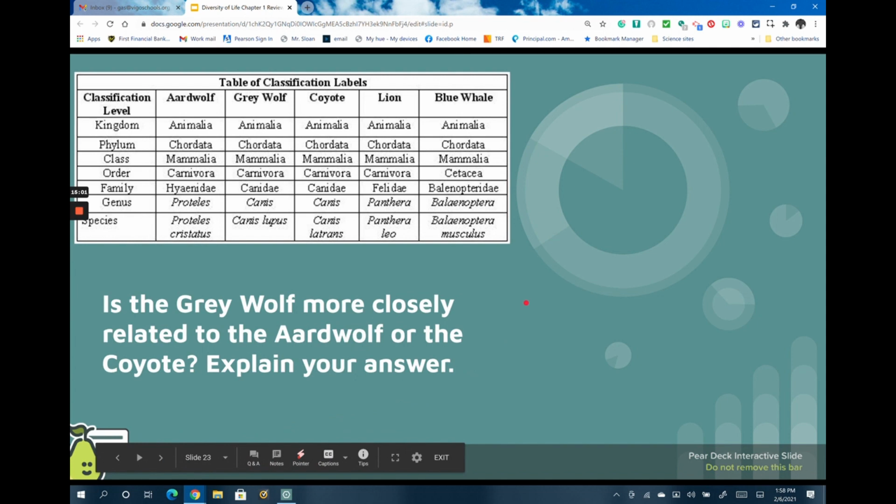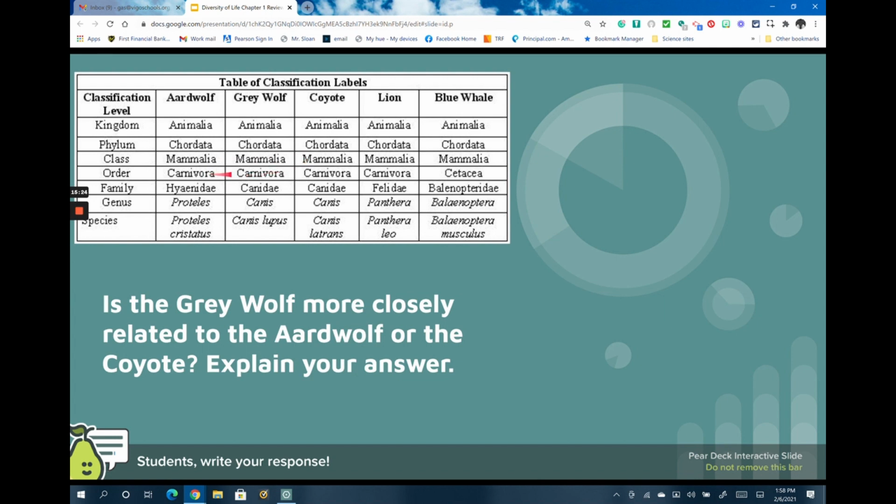Slide number 23. Is the gray wolf more closely related to the aardwolf or the coyote? And explain your answer. So let's look at the gray wolf. We're comparing it to the aardwolf and the coyote. They all three are Animalia. They're all three chordata. All three are Mammalia.